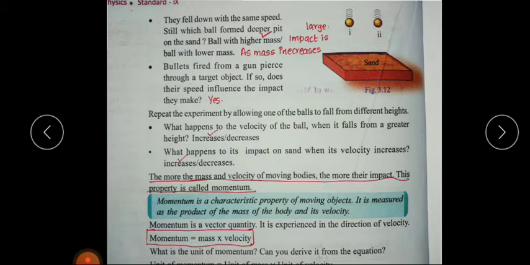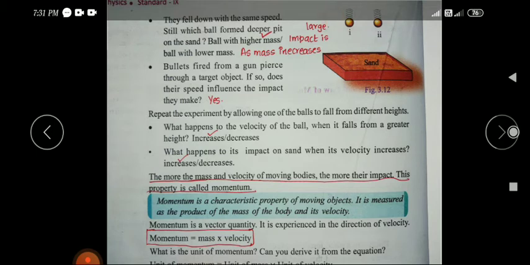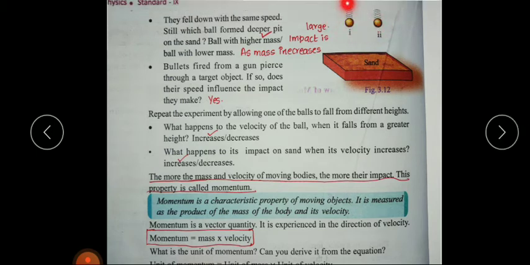Then what we have to do? We have to drop these two balls from the same height. So what will happen when these balls touch the sand? Yes, there will form a pit. Whenever these balls touch the sand, a pit will be formed on this sand. They fell down with the same speed.